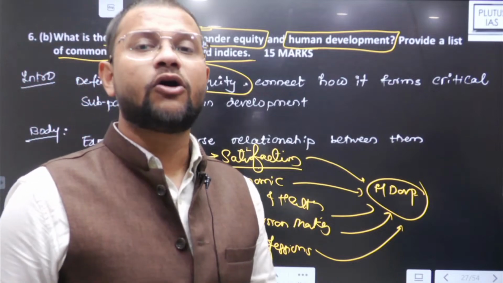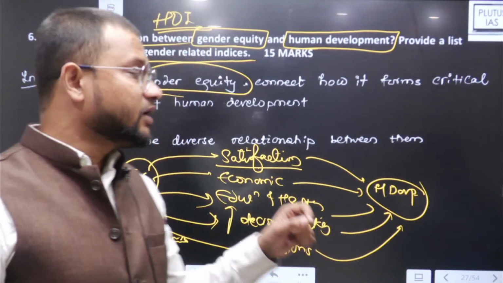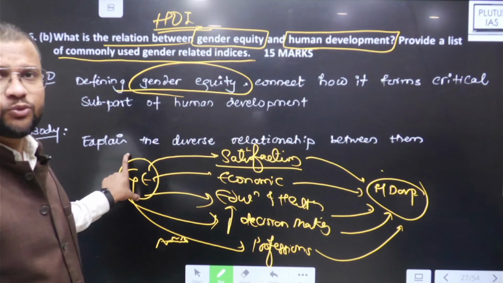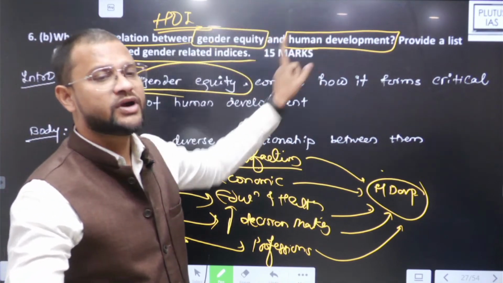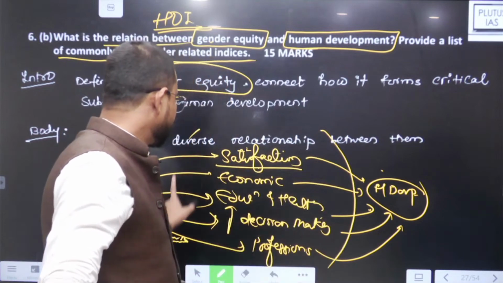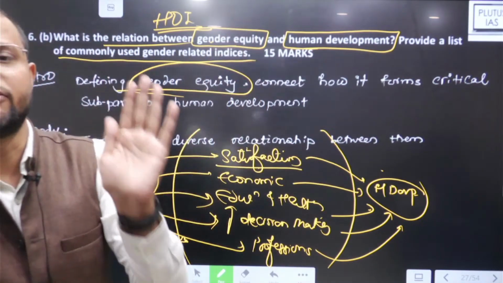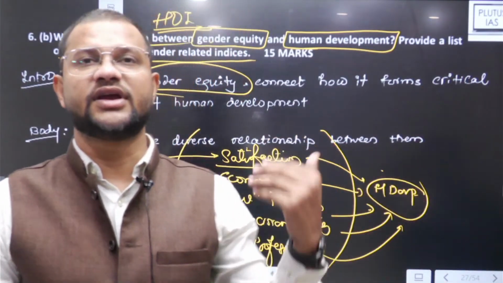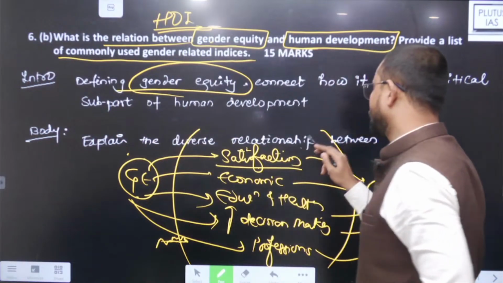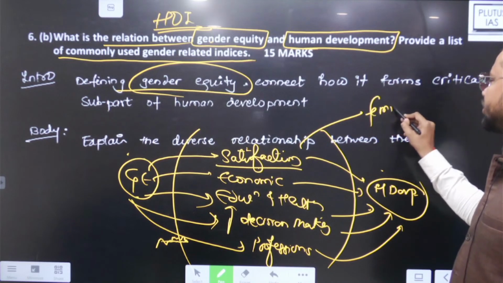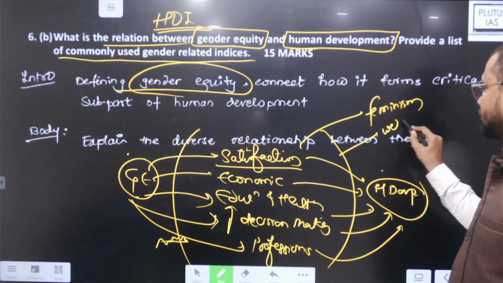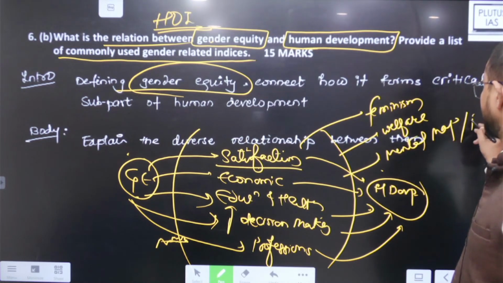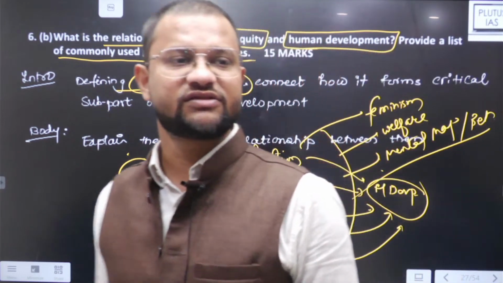You will find these are all those aspects to which gender equity is one of the tools to achieve human development. The question is asking exactly this, how gender equity leads to human development, and this is how, those ways by which we can achieve human development. Here put respective data or respective examples, you will find that is really appreciated. Then connect it with geography: connect it with feminism, radical geography, welfare geography, and mental maps, behaviorism. Done. See, the geography answer is done, not the GS one, the geography answer is done.